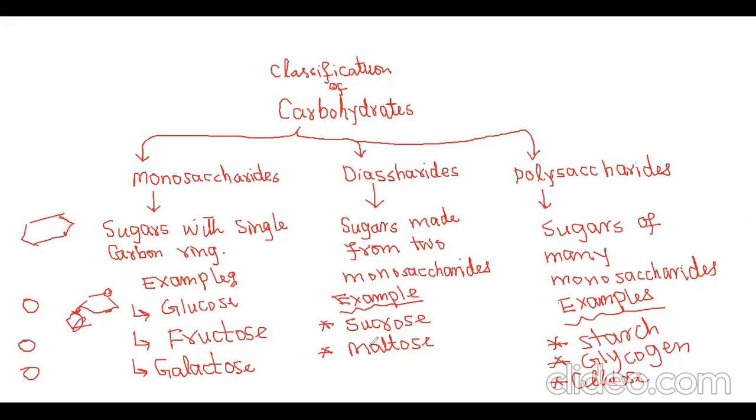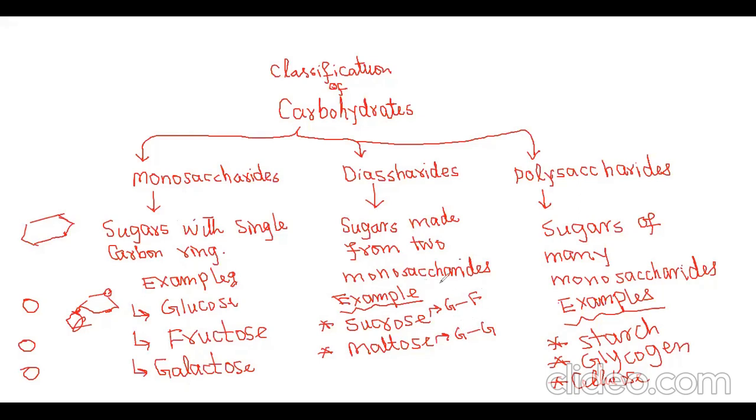Disaccharide consists of two monosaccharides. For example, in sucrose, two monosaccharides are present: one is glucose, another is fructose. Maltose also has two monosaccharides, two glucose combined with each other by glycosidic linkage.